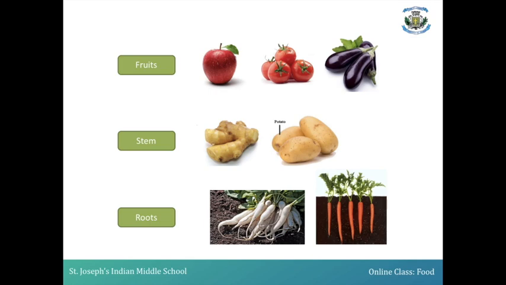So with this we can say there are various parts of a plant which are edible and we consume them based on the type of plant. We can't eat all the parts of a plant. We usually consume either one, two or more, which depends on the kind of plant we are going to eat.